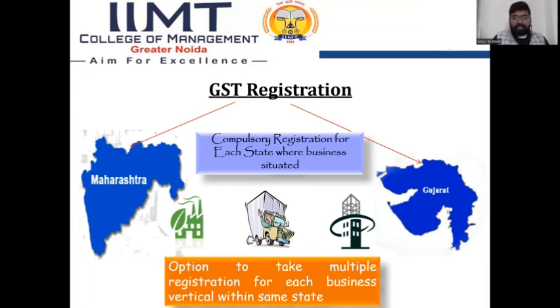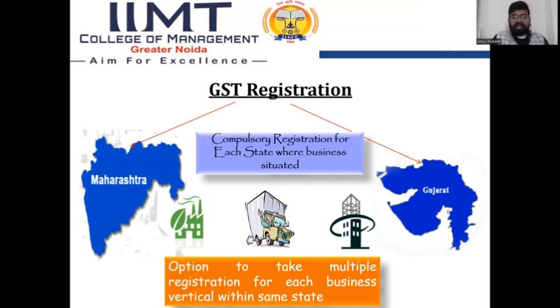If any person has multiple businesses in a state, then it is allowed, not compulsory, to take a separate registration for every business. But if he has businesses in different states, then he must take a distinct GST registration for every state, because there are distinct state codes under the GST, like 07 Delhi, 06 Haryana, 09 UP, and so on.